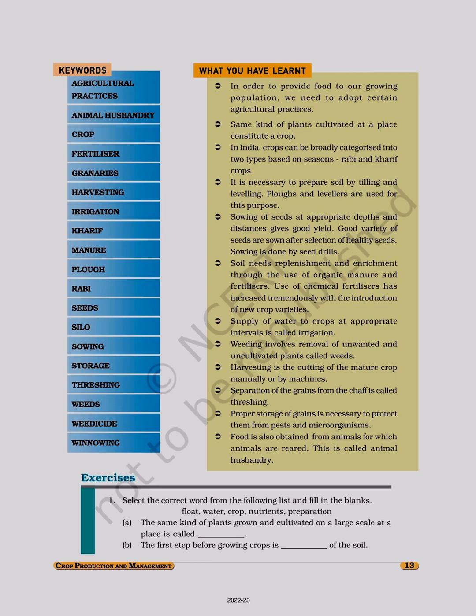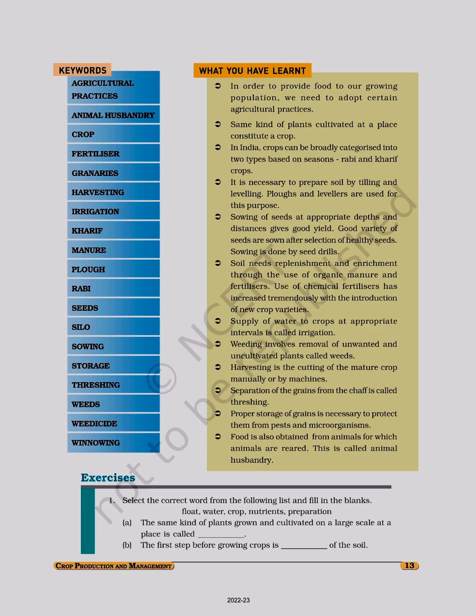Supply of water to crops at appropriate intervals is called irrigation. Weeding involves removal of unwanted and uncultivated plants called weeds. Harvesting is the cutting of the mature crop manually or by machines. Separation of the grains from the chaff is called threshing.